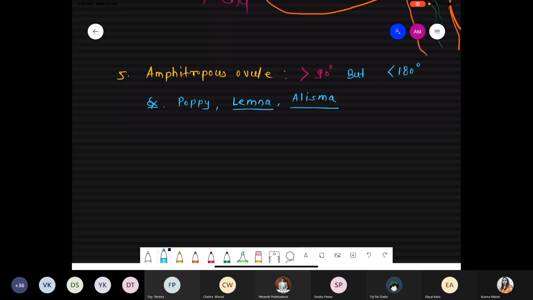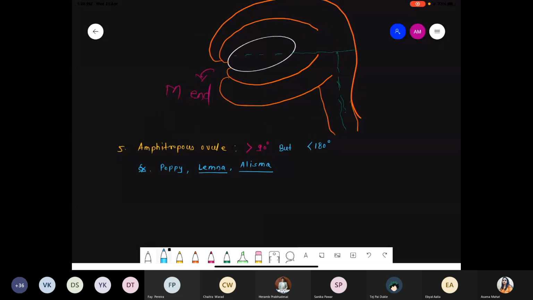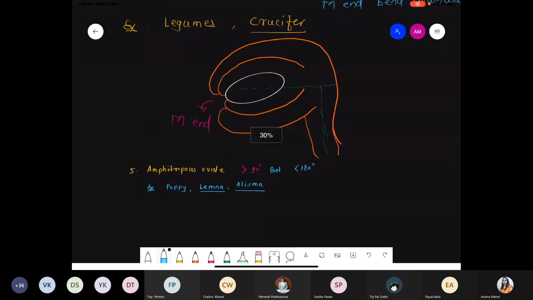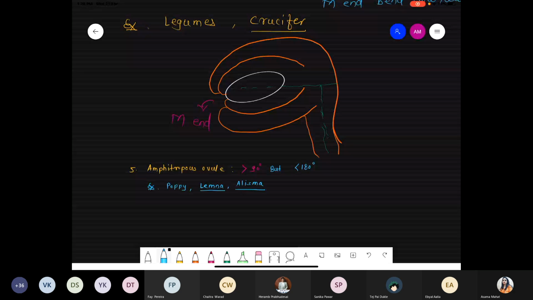What happened? किसका क्या question है? एक second. Could you please show the previous diagram? So Amphitropus ovule greater than 90 but less than 180. And another one example that is poppy, lemna, as well as the alisma.